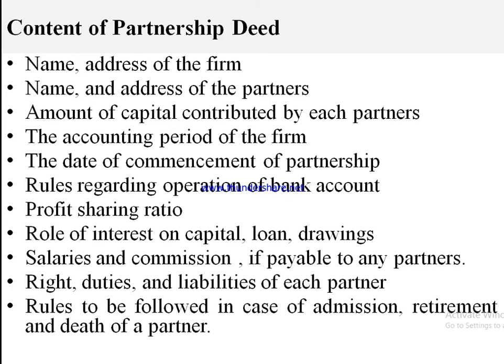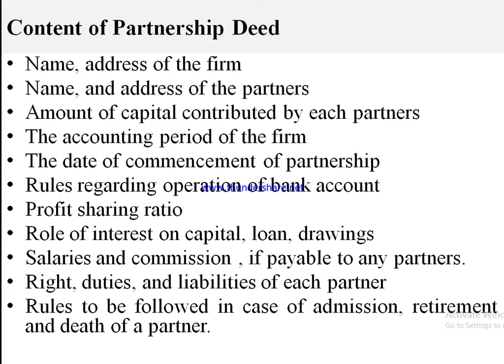The next one is the accounting period of the firm. The accounting period of the firm is basically 12 months. At the end of the accounting period, we prepare the final accounts. This period generally starts from April 1st every year and ends on 31st March of the next year.